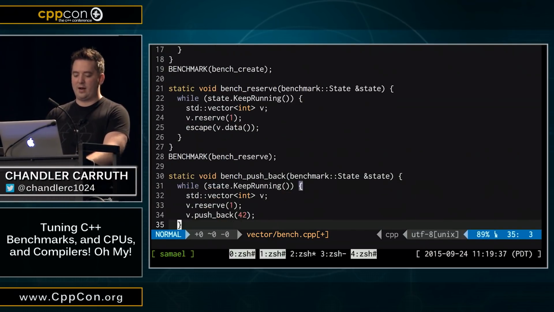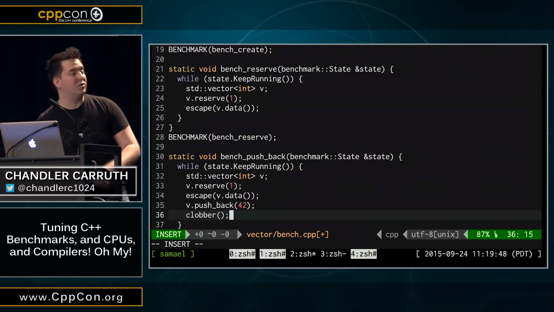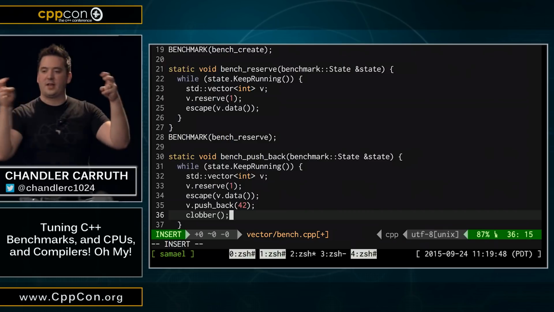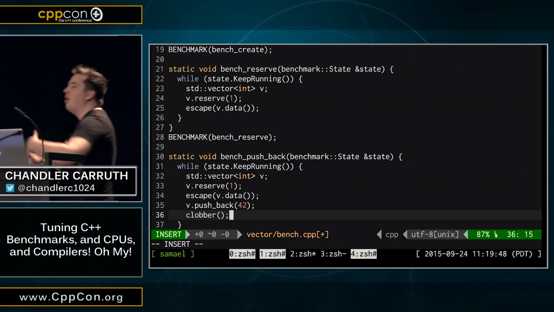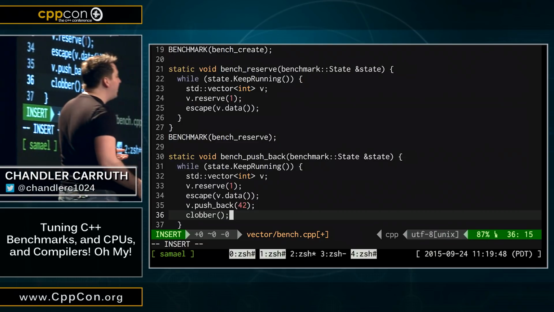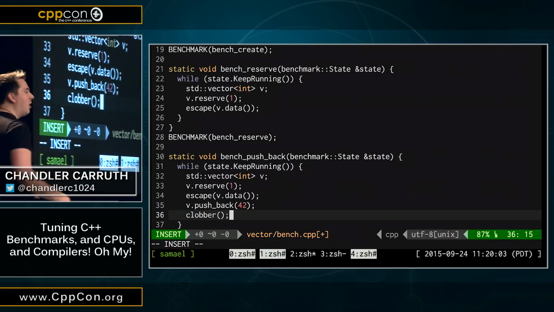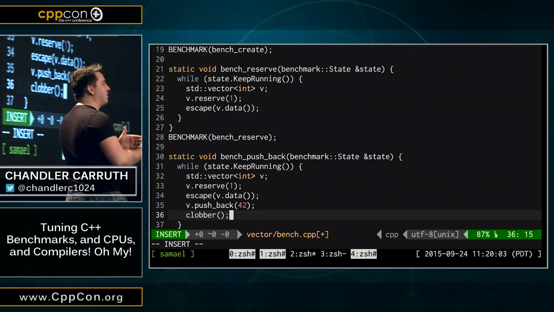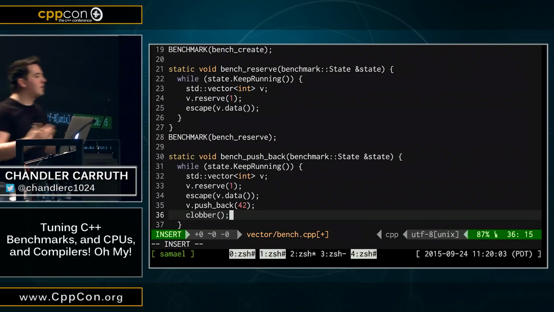And then when we do pushback, we both need to escape that data, and we need to make sure that somehow that integer we're pushing back is read, right? We need to observe it. We want to do that with as little cost as possible. So clobber both reads and writes all of the memory in the entire system. And since we escaped the data, it might read and write the integer we've just pushed back. But because we're using these very precise instruments to do that, this will generate no code, right? And this is really, really, really important.